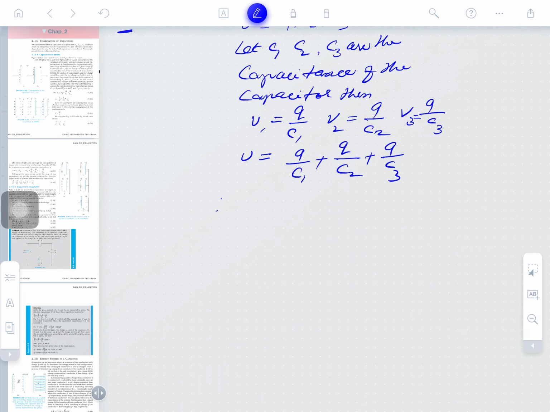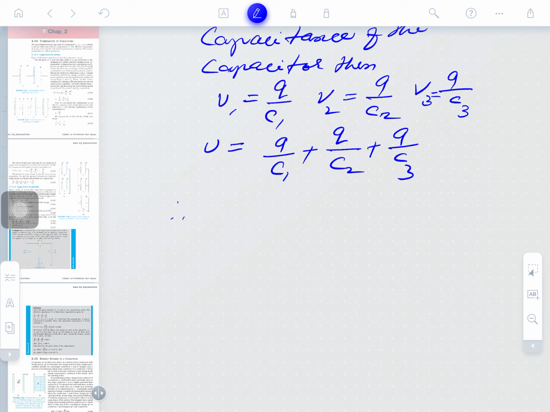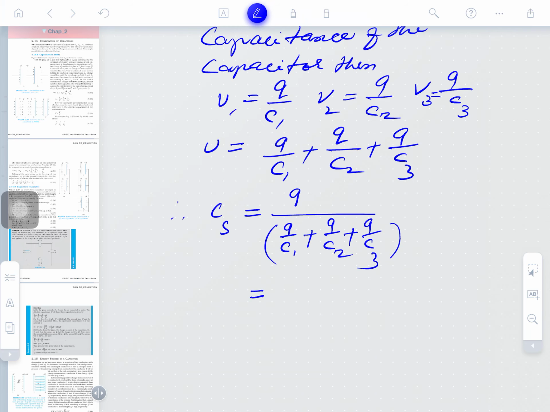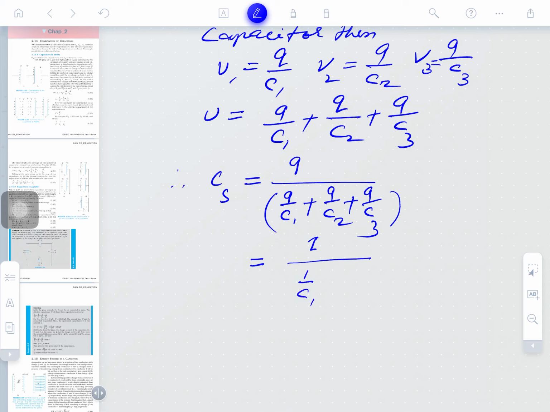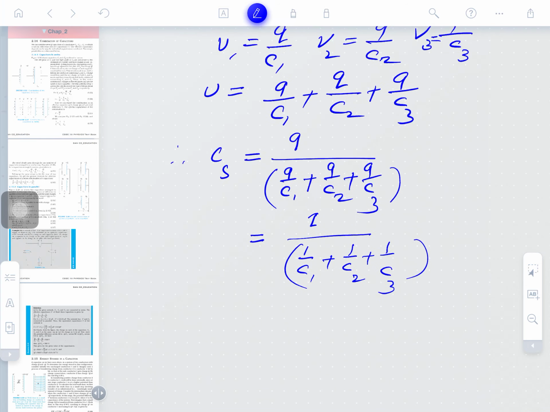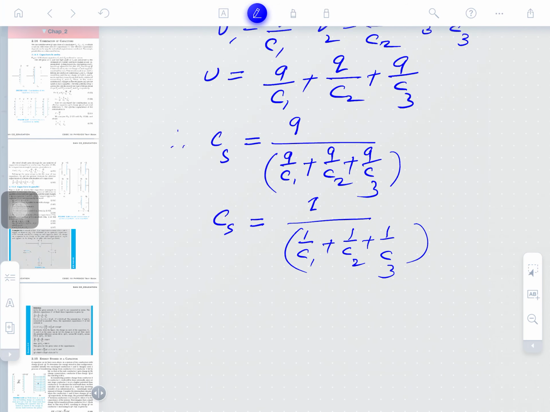Therefore, the capacitance Cs is equal to Q charge divided by Q by C1 plus Q by C2 plus Q by C3, and further, 1 divided by 1 by C1 plus 1 by C2 plus 1 by C3, and here Q can be cancelled.